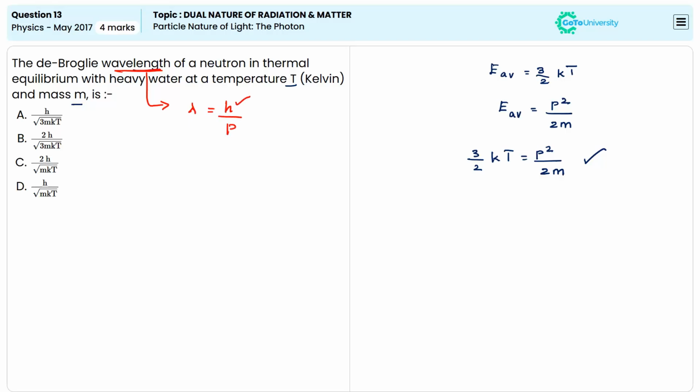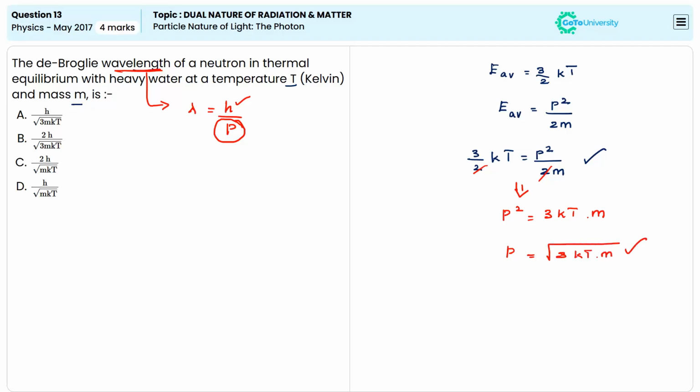So we know h is Planck's constant. We need an expression for p now. So from the relation of energy, we can write p squared is equal to 3kT times m when we are cancelling 2 on both sides. Now we can write p is equal to the root of 3kTm.